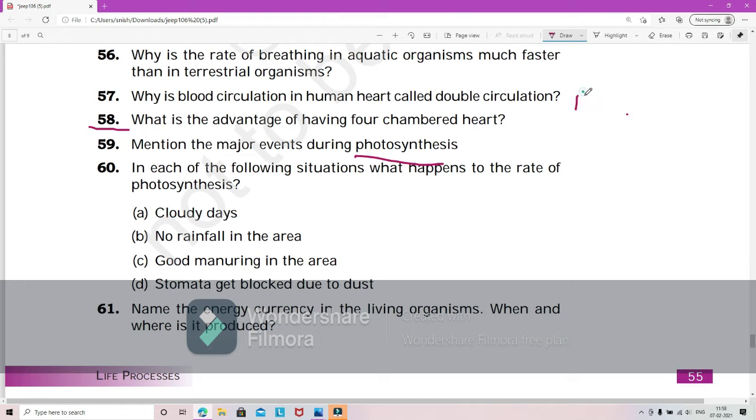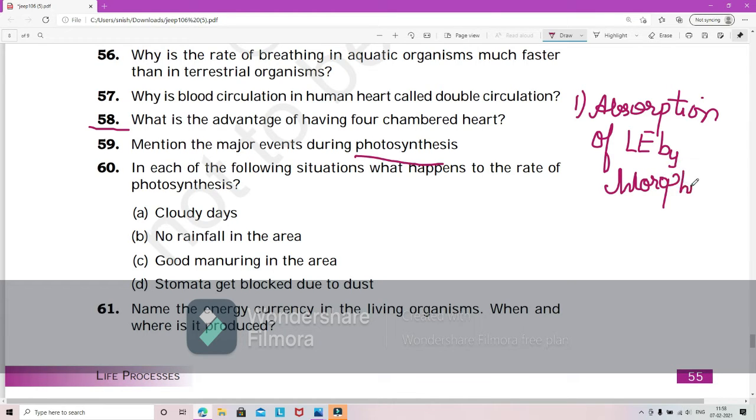So the first event that takes place is absorption of light energy, let's write it as LE, light energy by chlorophyll. Okay, and the second thing is, so first it will absorb the light energy. Now the light energy gets converted into chemical energy so that the plant utilizes it. So this will help in the conversion.